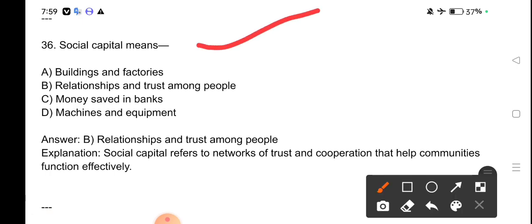Social capital means relationship and trust among people, of trust and cooperation, that helps communities function effectively.